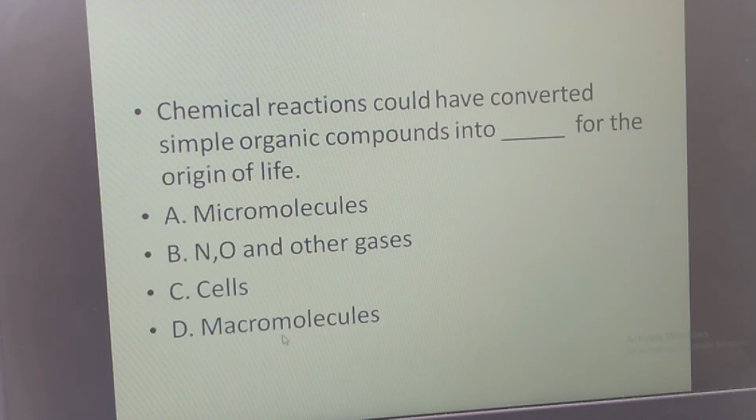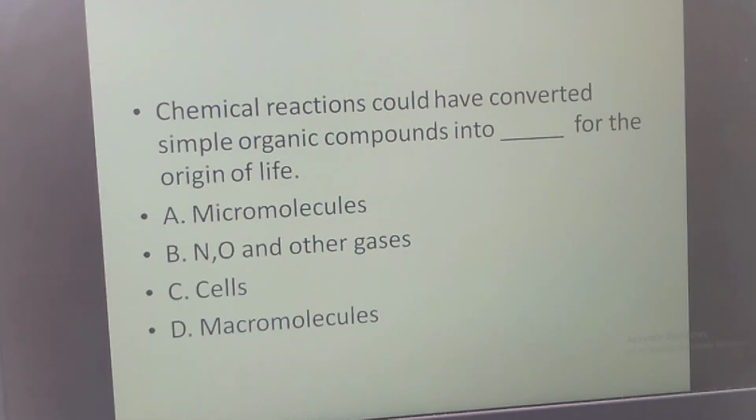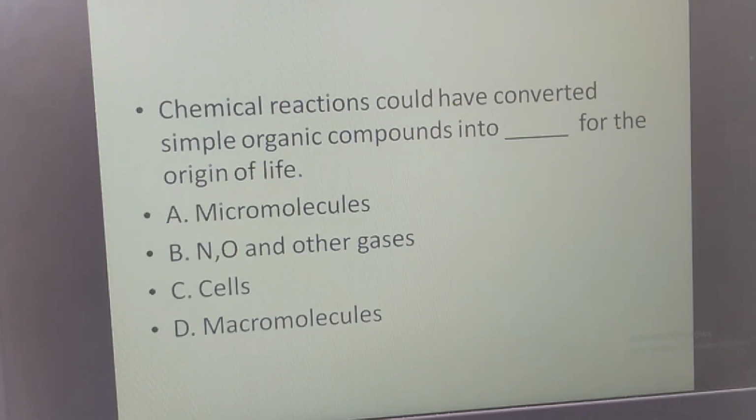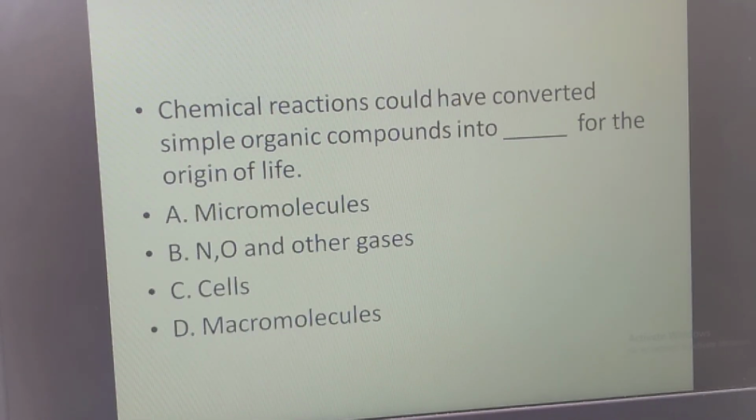Please comment your answer, and the answer is macromolecules, because these simple organic compounds interacted and formed the macromolecules, that are the RNA, DNA, sugars, the polymers. Please remember, these two questions are very familiar and are repeatedly asked in your exams.